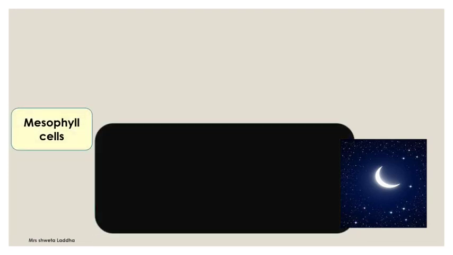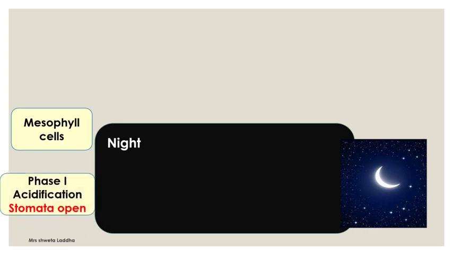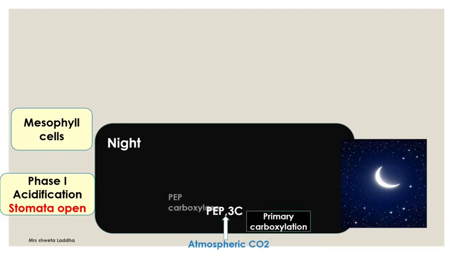So in the case of the Crassulacean plants, xerophytic plants, during the night time, in the mesophyll cells, the stomata are open. And when the stomata are open, acidification takes place at night. Atmospheric carbon dioxide is taken in. This atmospheric carbon dioxide reacts with phosphoenol pyruvic acid, which is present in the stroma, and primary carboxylation takes place. That is, carbon dioxide reacts with PEP, phosphoenol pyruvate, in the presence of the enzyme PEP carboxylase, and a 4 carbon compound is formed, oxaloacetic acid.